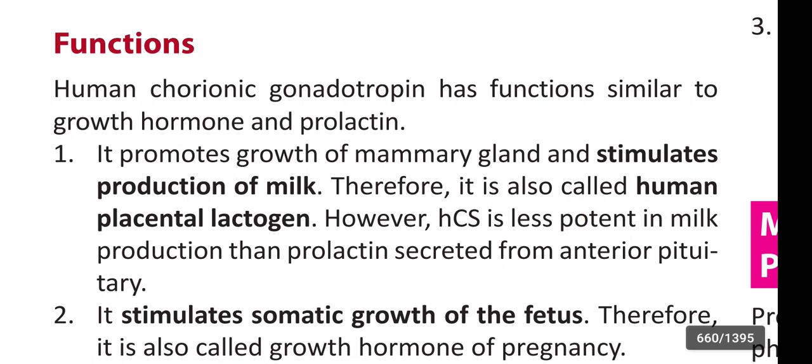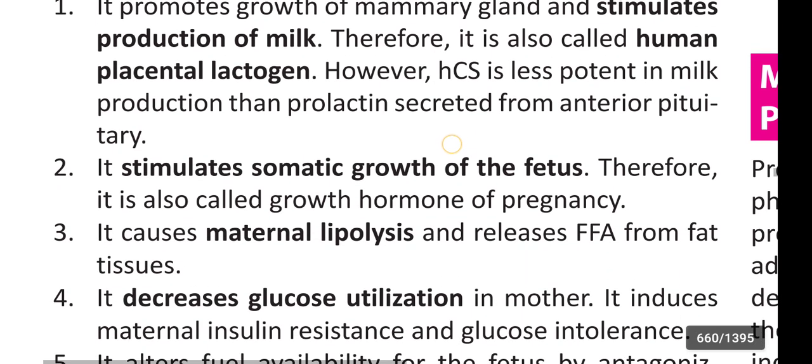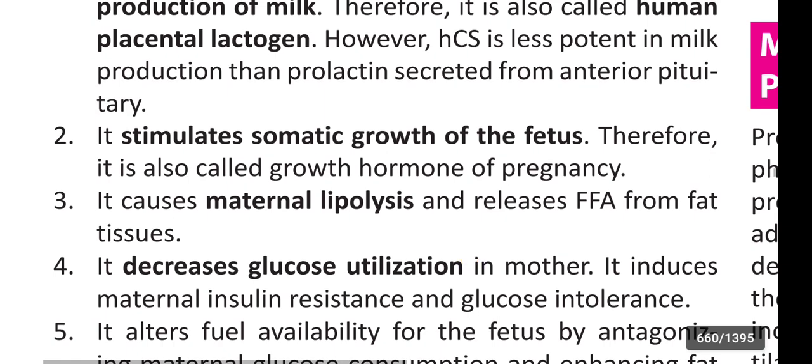Human chorionic somatotropin has functions similar to growth hormone and prolactin. It promotes growth of mammary gland and stimulates the production of milk. Hence, it is called human placental lactogen. However, human chorionic somatotropin is less potent in milk production than prolactin secreted from the anterior pituitary. It stimulates somatic growth of the fetus. Therefore, it is also called growth hormone of pregnancy.